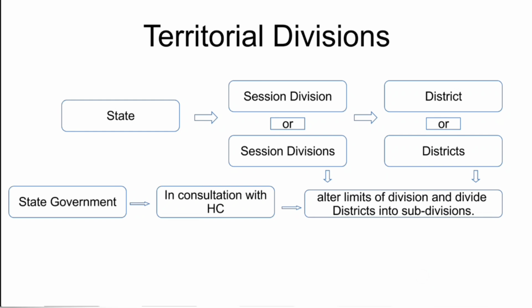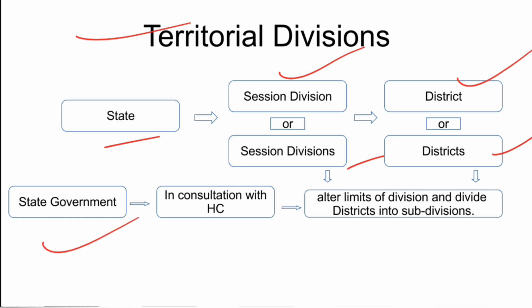So let's try to understand this through a table. So there shall be a state. There are states already, and in a state there will be either a session division or sessions divisions, right? And then those shall be regarded as districts. If a single one is a district and there are many divisions, then all divisions shall be districts. And further, the state government, in consultation with the High Court, may alter the limits of divisions or divide districts into subdivisions. So this is what mostly the provisions are all about.